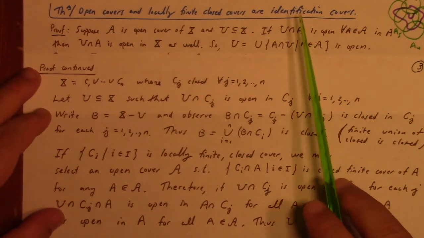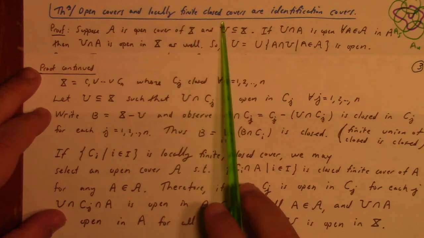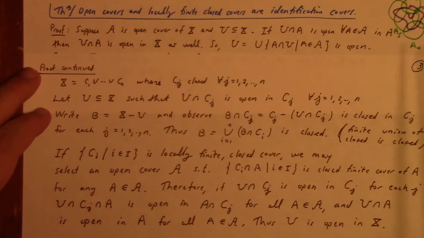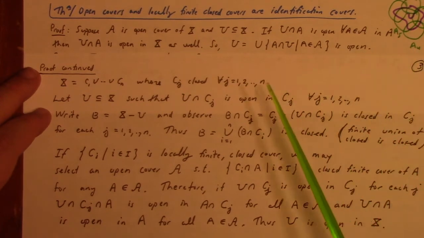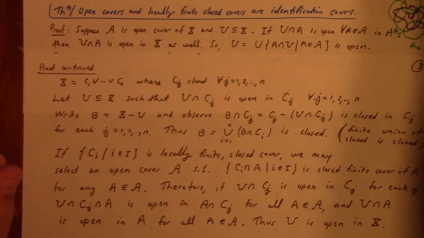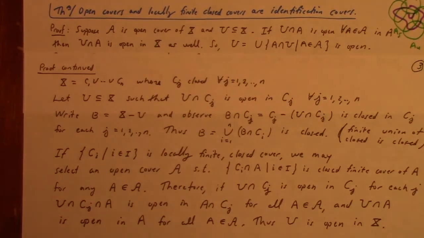Now we're going to assume that we've got a locally finite closed cover. But this proof looks like finite closed, doesn't it? Let me just check something here, because sometimes I copy a word down wrong, and it would be silly to make a big deal about it when it's actually just me copying a word wrong.